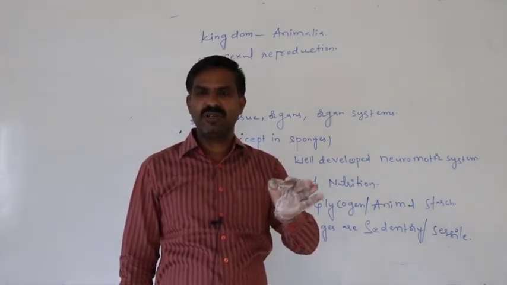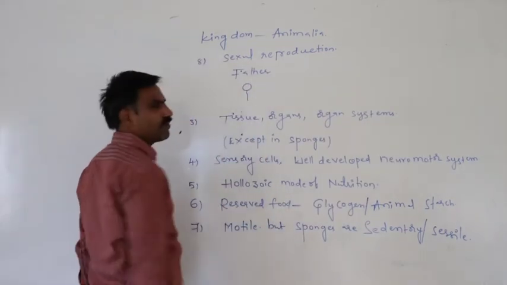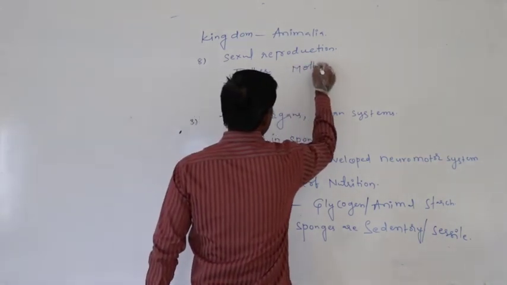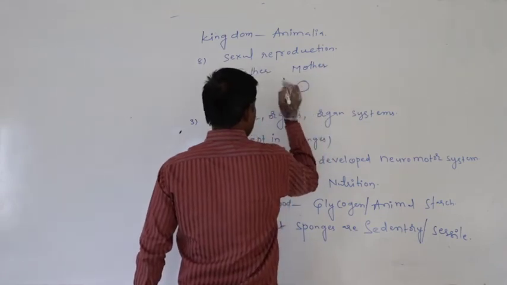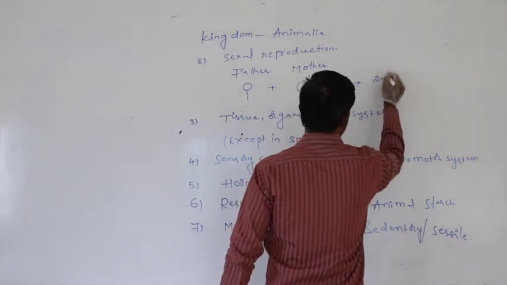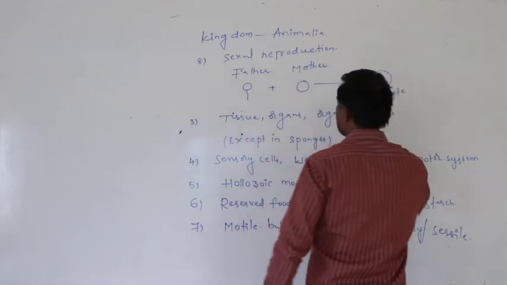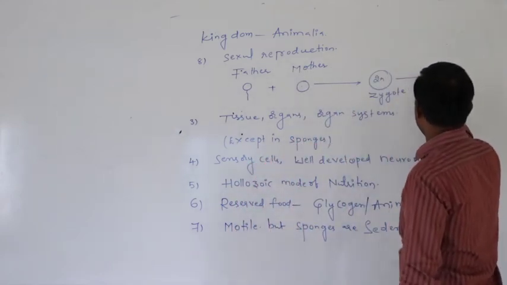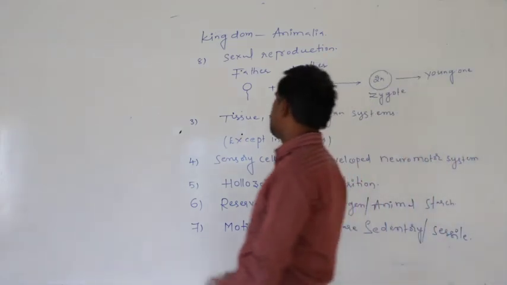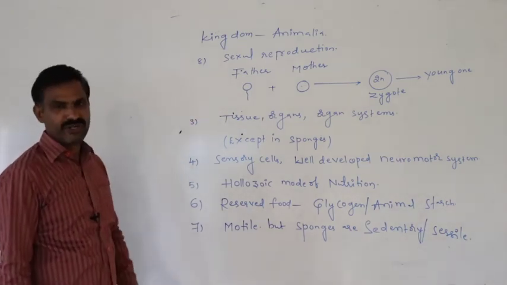From that zygote, young one development takes place, and the daughters are finally delivered. That is said to be sexual reproduction.